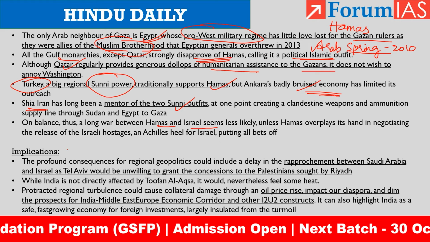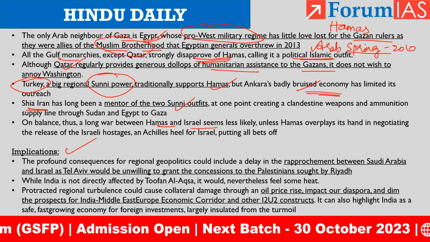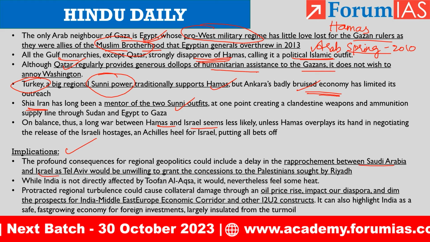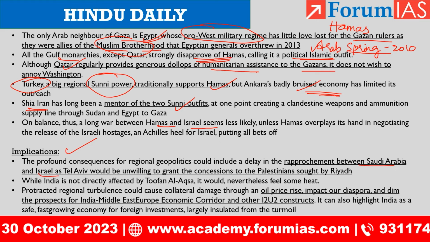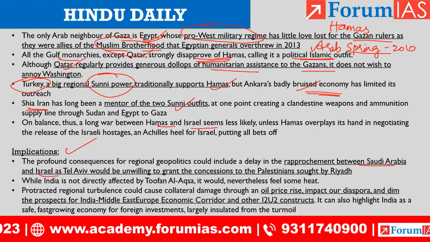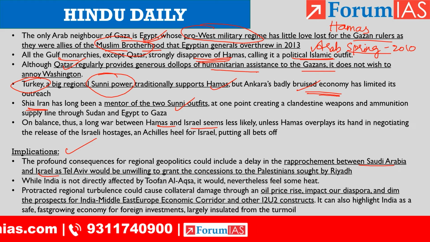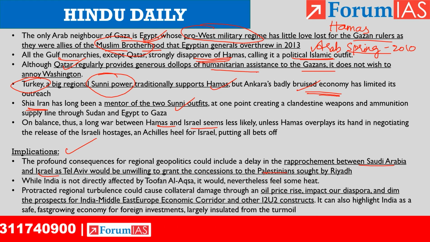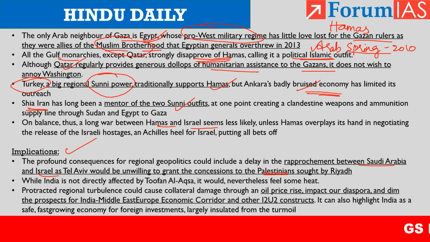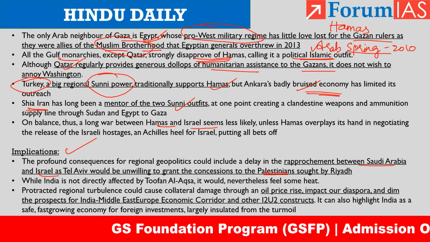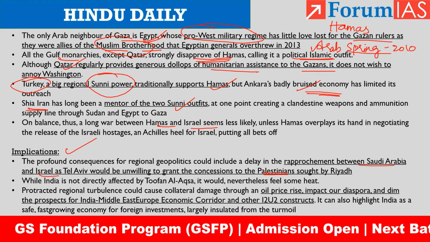What would be the implications of this conflict? So, this would delay the rapprochement between Saudi Arabia and Israel, because for Saudi Arabia and Israel to normalize their relations, Saudi Arabia has been constantly asking Israel to grant some concessions to the Palestinians. But owing to this particular attack, Israel would not be in a position to grant such concessions. So, the reconciliation between Saudi Arabia and Israel might get delayed.